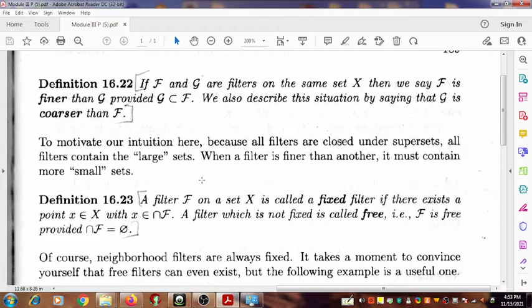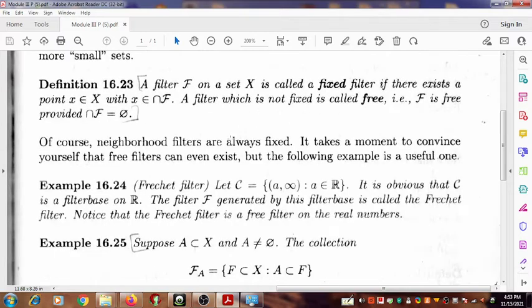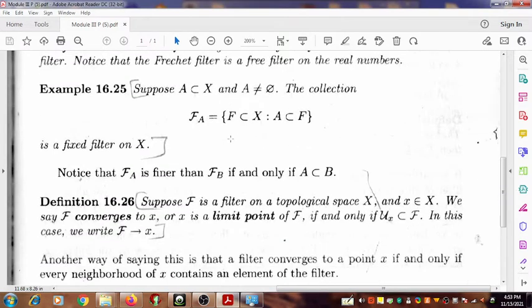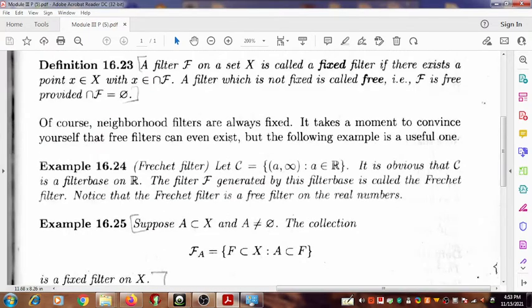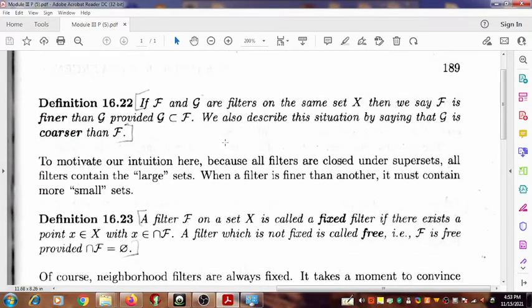In this video we mainly discuss the generalizations of concepts like cluster point and limit point. These concepts we are going to generalize with the help of the concept of filter. First of all, we require some definitions.